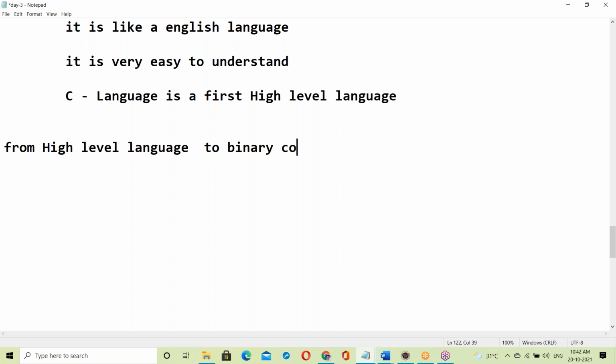Who will convert? Any idea? Which one will convert a C program or a Java program from high level language to binary code? Of course, I'll explain.